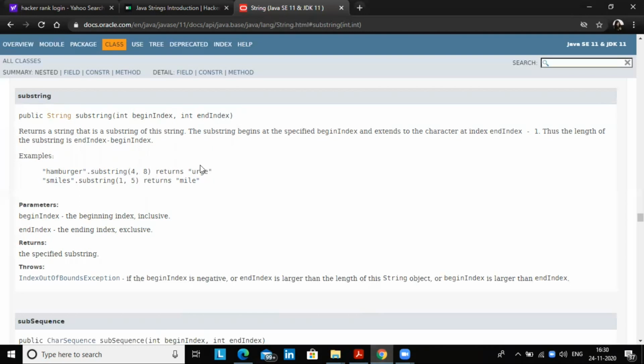So how exactly is it returning urge? Counting in hamburger, the fourth index value is 0 1 2 3 4, so the fourth index starts from u, and the end index is 8.